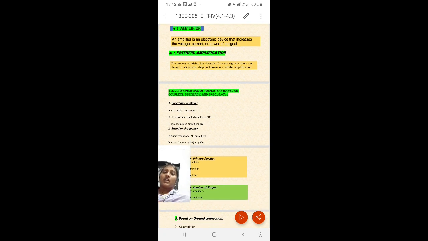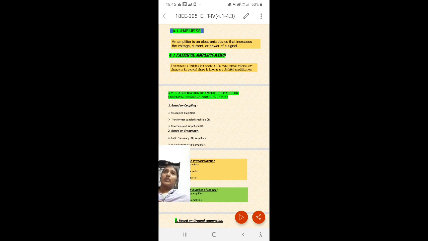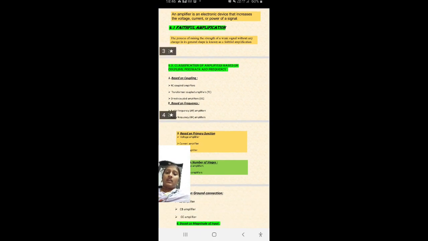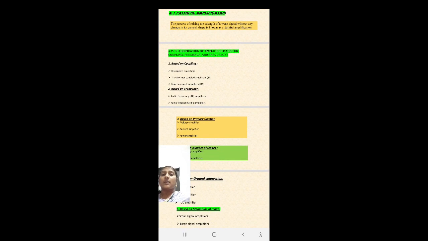Transformer coupled amplifier. If no coupling element is used, meaning the output of one stage is directly connected to the input of the other stage, then that is called a direct coupled amplifier. Okay. And while coming to the frequency, based on frequency, the amplifiers are classified into two types: audio frequency amplifiers as well as radio frequency amplifiers.